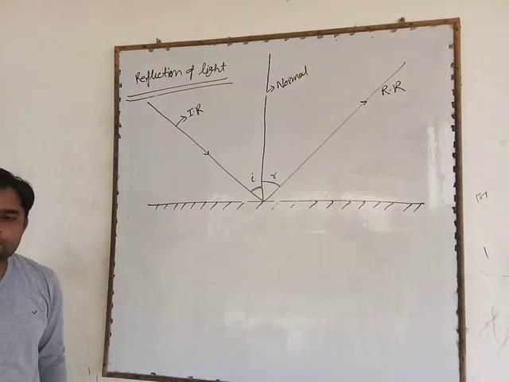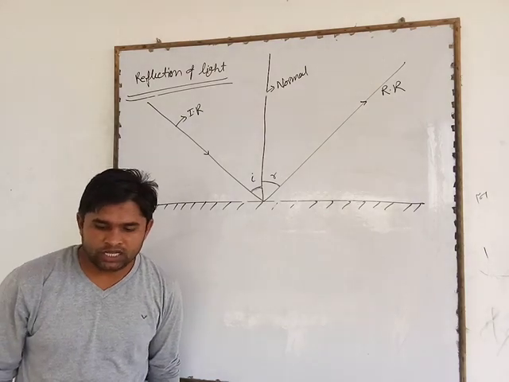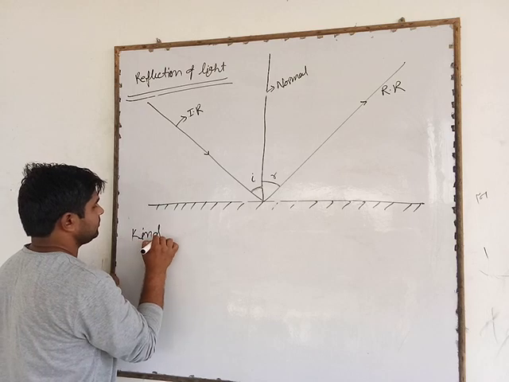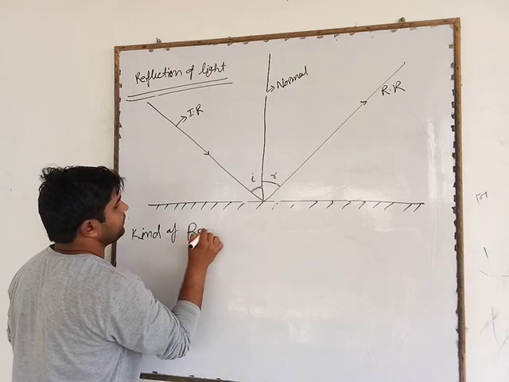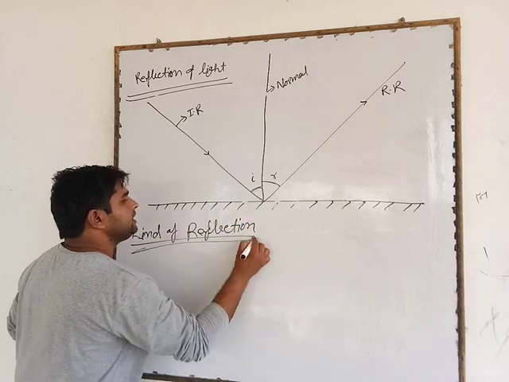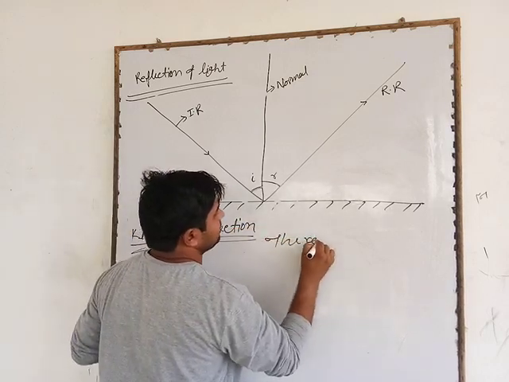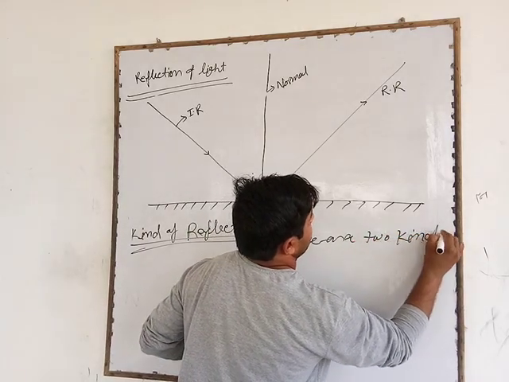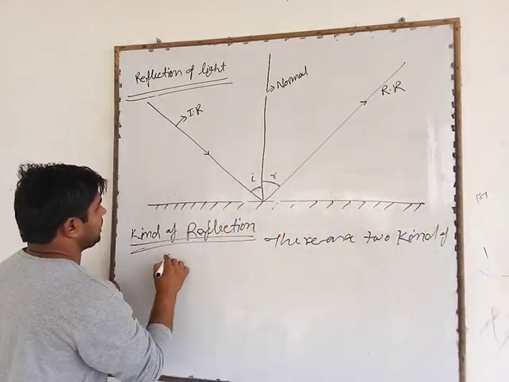Now we are going to study kinds of reflection. There are two kinds of reflection.